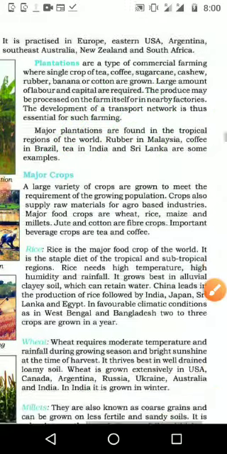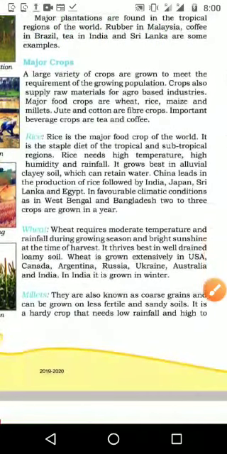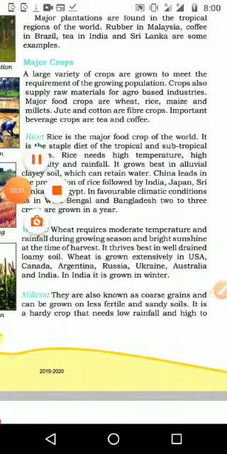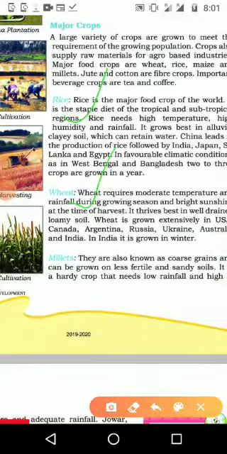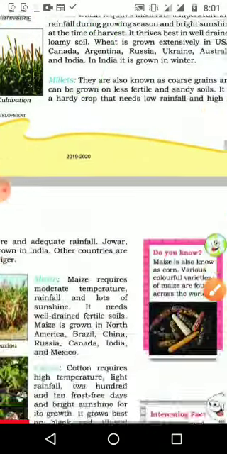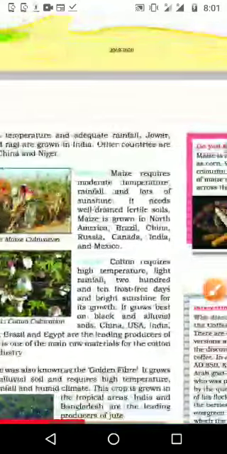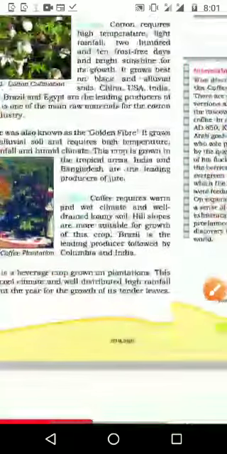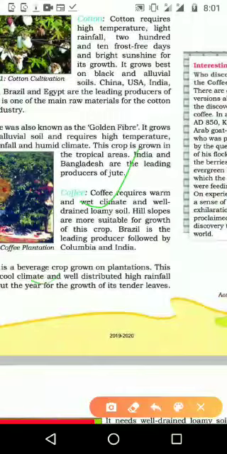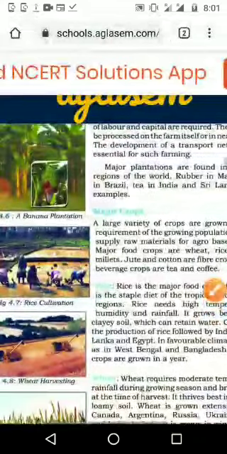Now the next part is the major crops. This part you will also study in 10th standard. The major crops: first one is rice, second is wheat, third is millet, and next is maize, then cotton, then coffee, then tea. These are the products we want to study. Okay, let us see them one by one in a quick way.